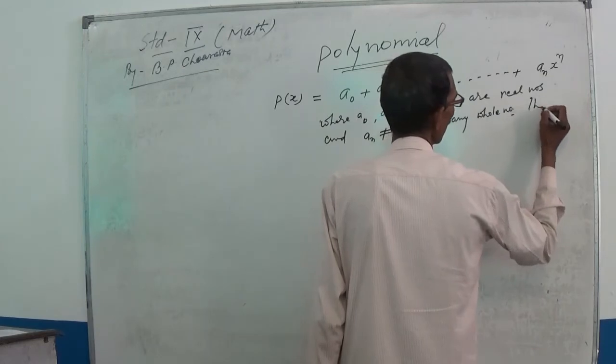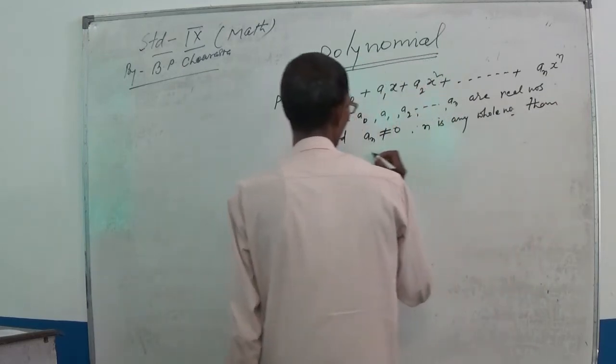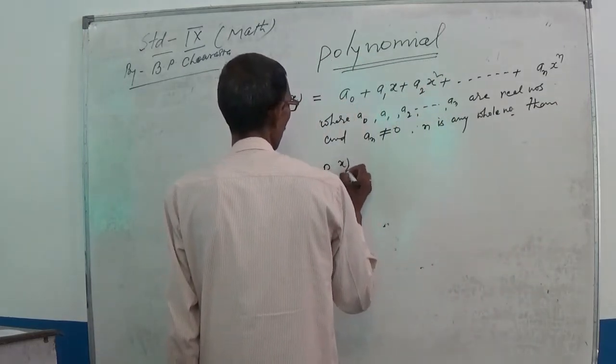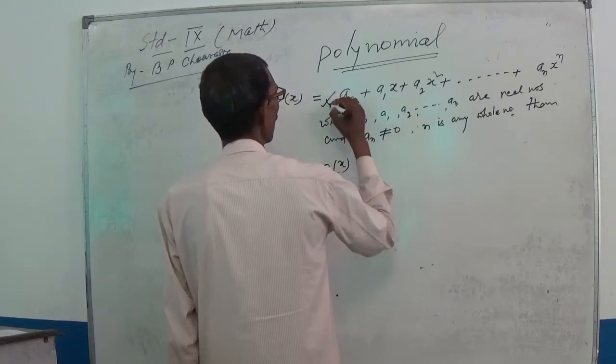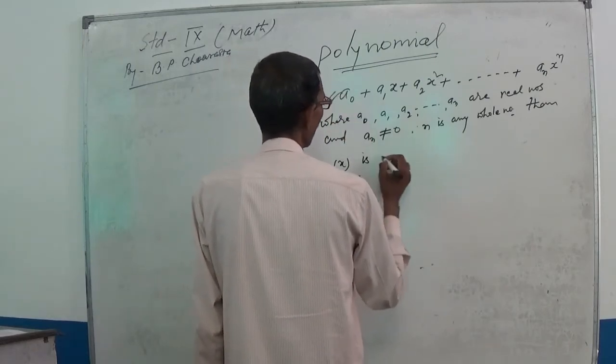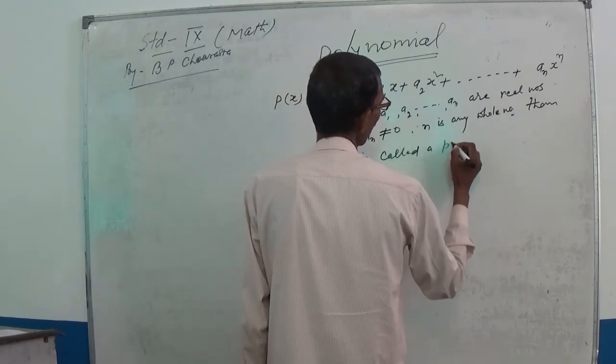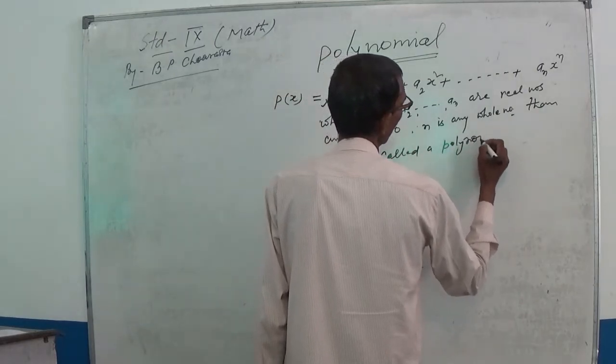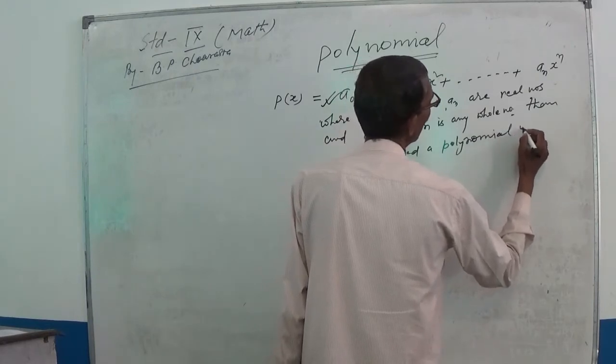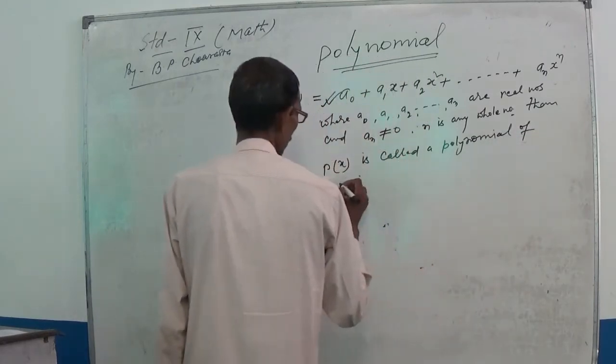Then P(x) is called a polynomial of degree n.